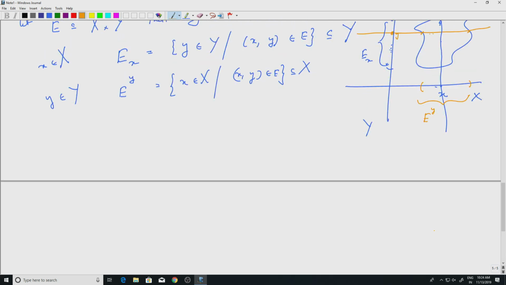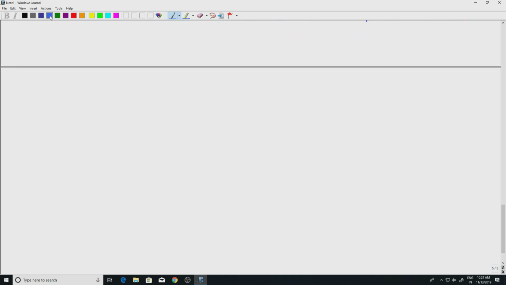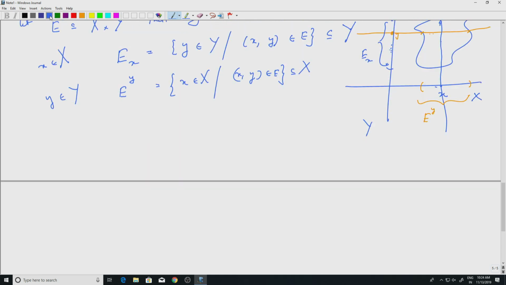The sections are clear. Well, the sections are nice sets. Why is that? Let's look at some trivial examples so that this is even clearer. Maybe take E to be A cross B. I'll draw this slightly smaller. Let's say this is A here. You can think of this as R^2 and some interval if you like. It doesn't really matter. And I have B here, some set. So A cross B is the measurable rectangle here.